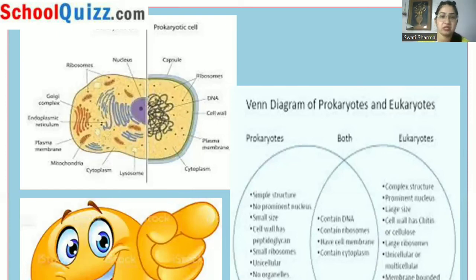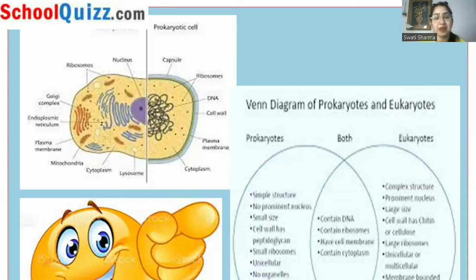See, students, in this diagram also it is shown that in case of prokaryotes, we have a capsule, which is the outer covering. Then ribosomes are present, and the ribosomes are 70S. DNA is present, and then we have cell wall, plasma membrane, and cytoplasm. But if we compare it with eukaryotes, then we have a central nucleus. Apart from that, ribosomes are present, and Golgi complex is also there. Endoplasmic reticulum is there. Plasma membrane is there.